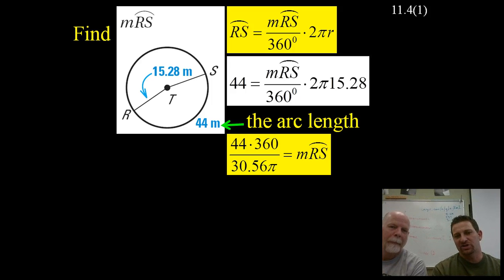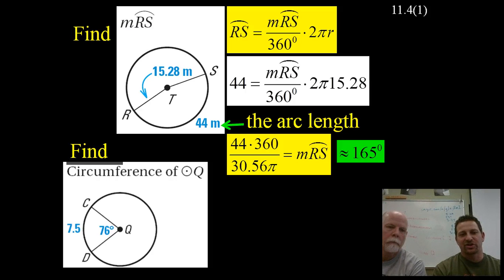My advice to you guys is, make sure you do this when you do that division by 30.56 pi. Go 44 times 360, hit division, and then go parentheses, 30.56 pi, or else it's going to mess up your order of operations when you go to do that. So if you didn't understand that, rewind it right now and listen to that part again. You've got to be real careful there. And so then that's going to give you about 165 degrees.